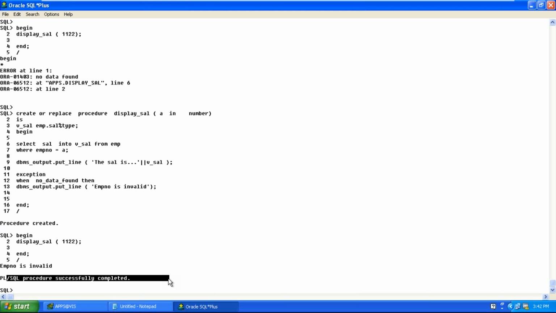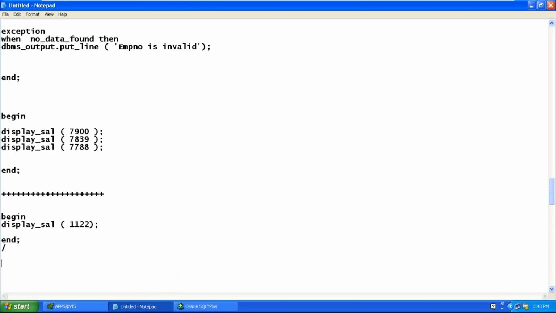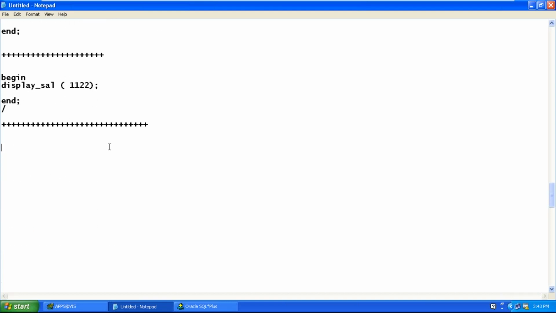Is it clear how to create a procedure? Shall we try one more example? Create a procedure which accepts an employee number.